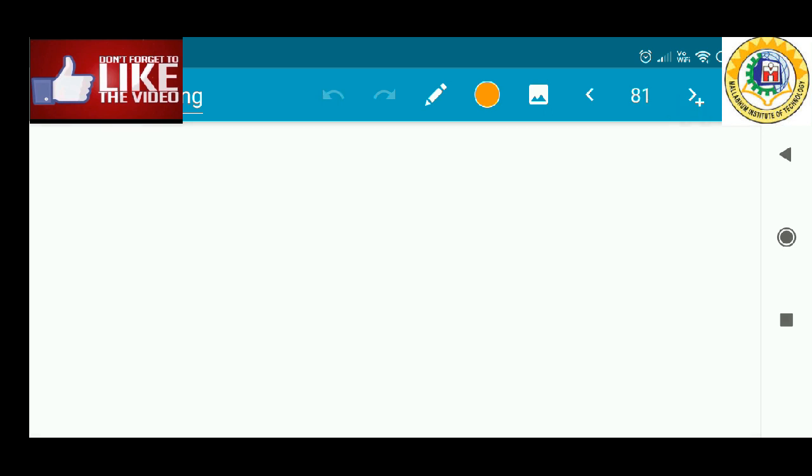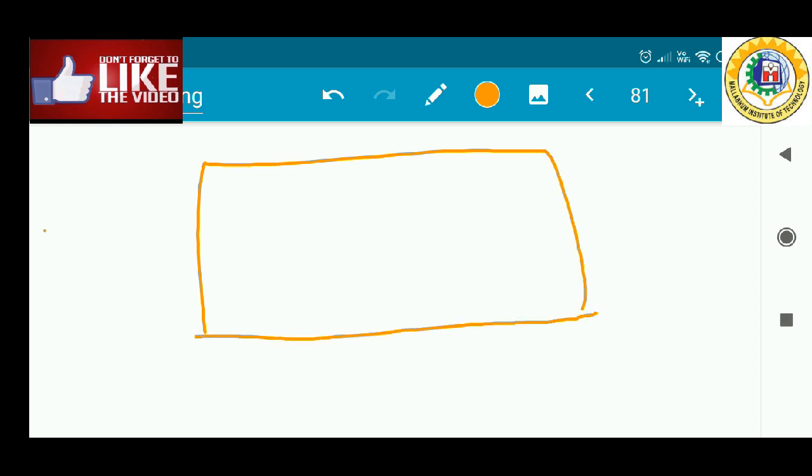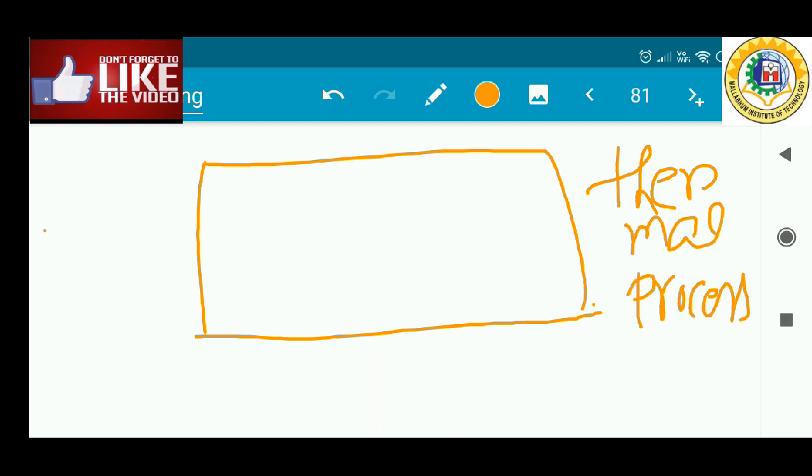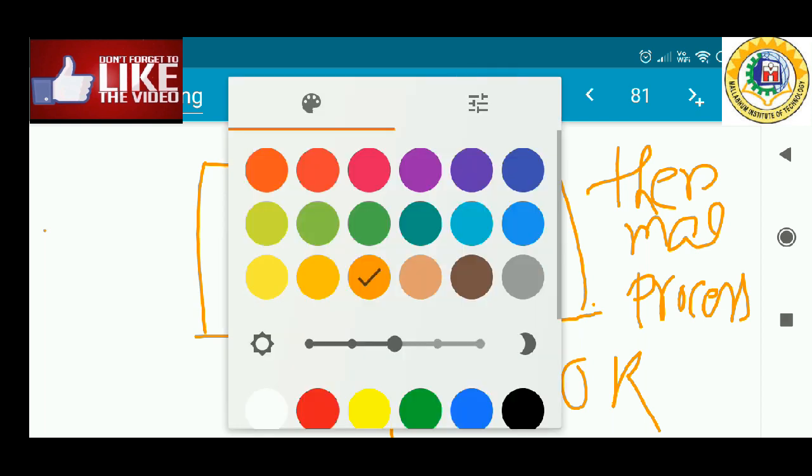So what I am trying to say is that whenever the semiconductor is in thermal equilibrium, this is your semiconductor. Due to the thermal process, two processes happen simultaneously whenever it is kept at a certain temperature. Suppose the semiconductor is kept at room temperature. What happens inside the semiconductor?